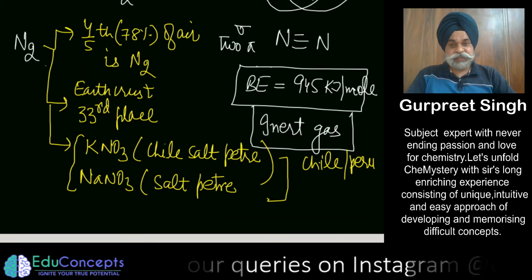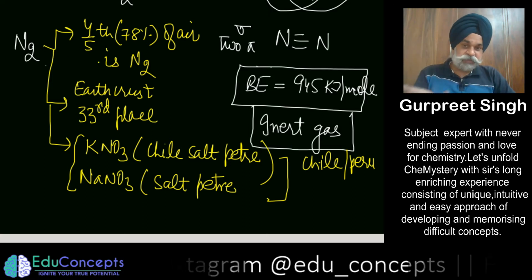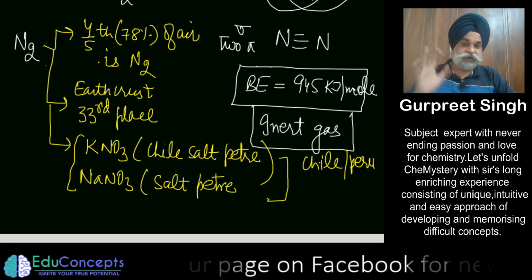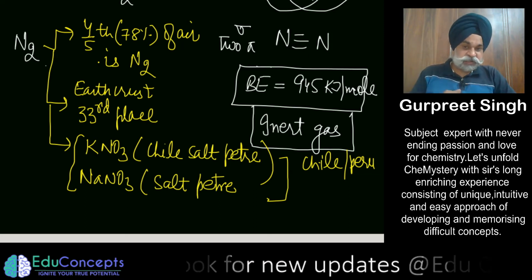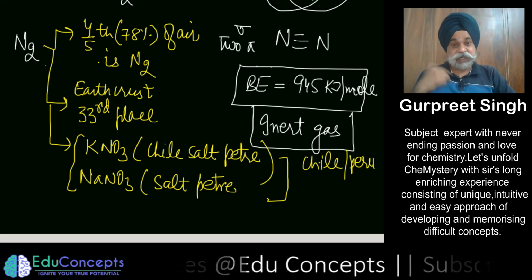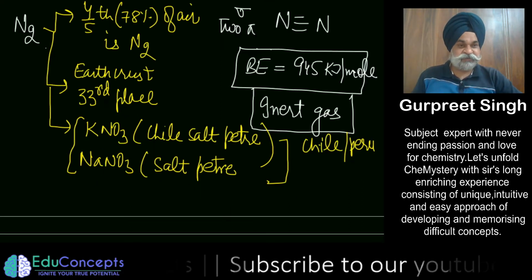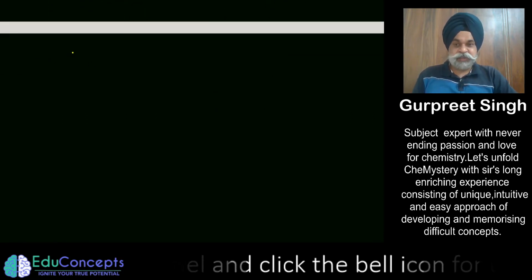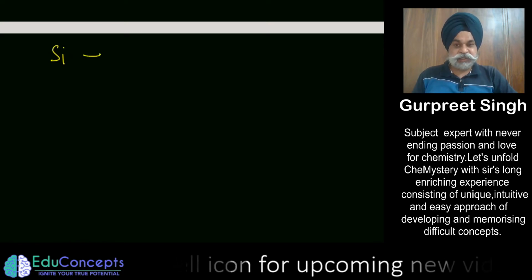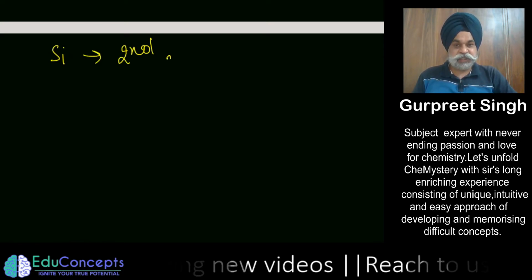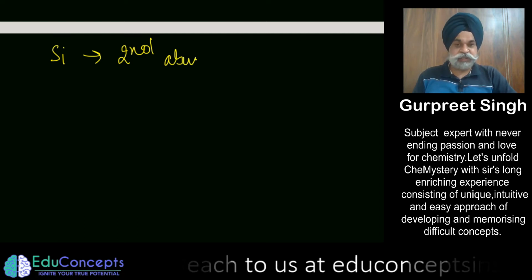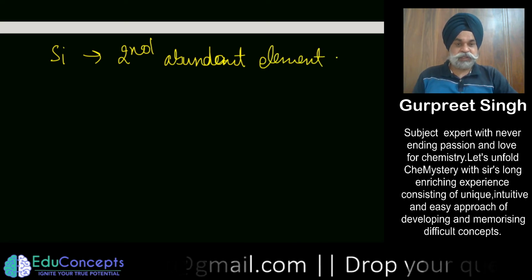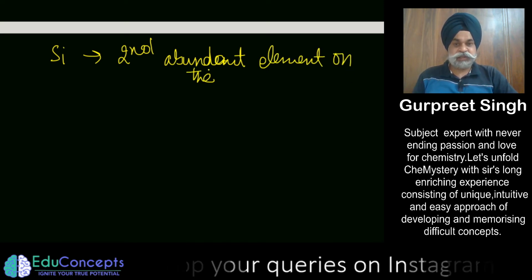So what I was saying is that the room you are sitting in and presently seeing this video in contains a lot of nitrogen, and on the earth crust it is very less as compared to the other one. In comparison, silicon is the second or third most abundant element on the earth crust.